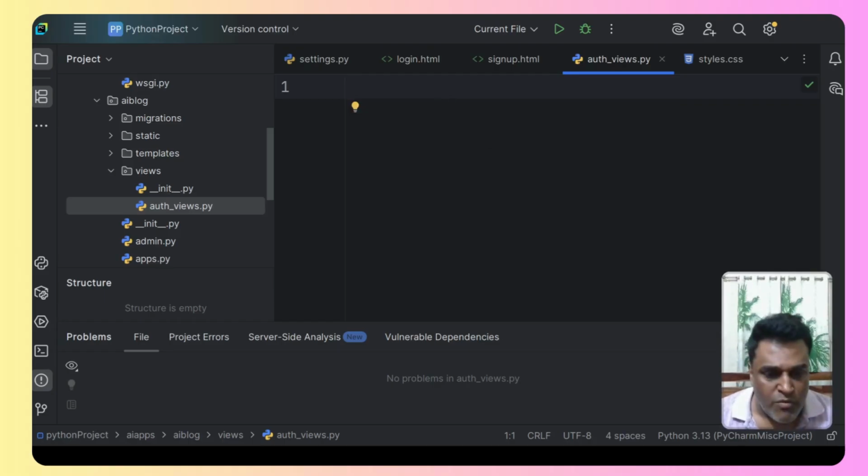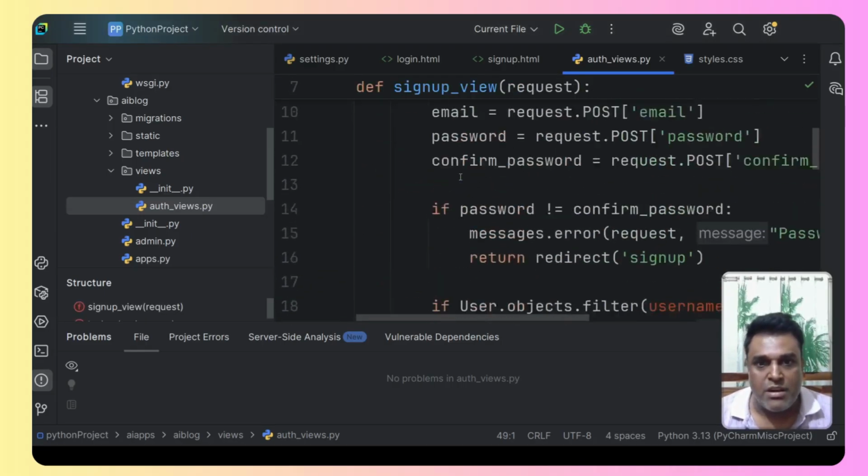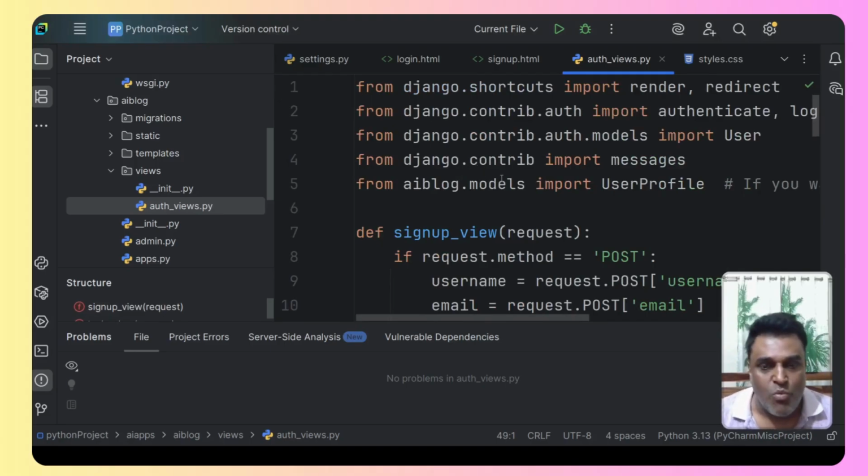To save time, I will copy the code from another file and paste it here. This is the backend code. There are many things to understand. A few things will be there automatically if you create a file. If not, this code will be there and you can just copy paste it. A few things that we need to know, that is the render.